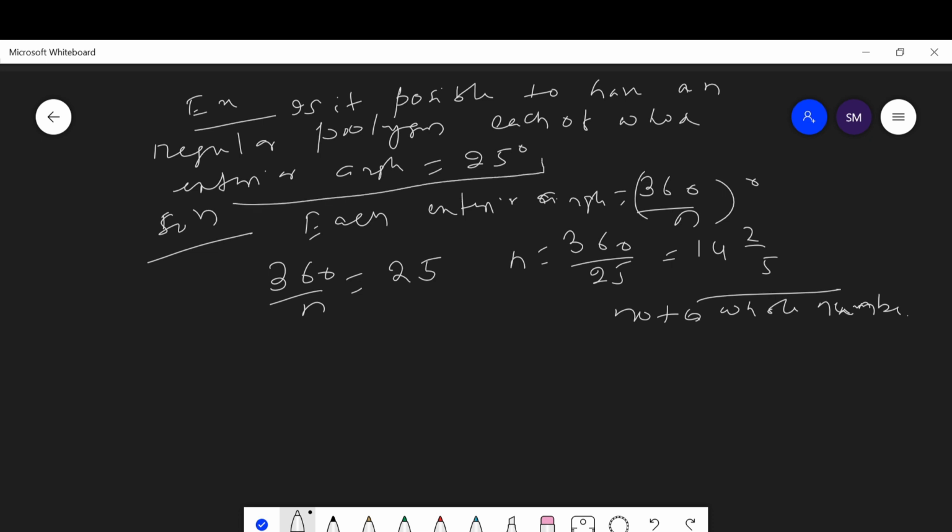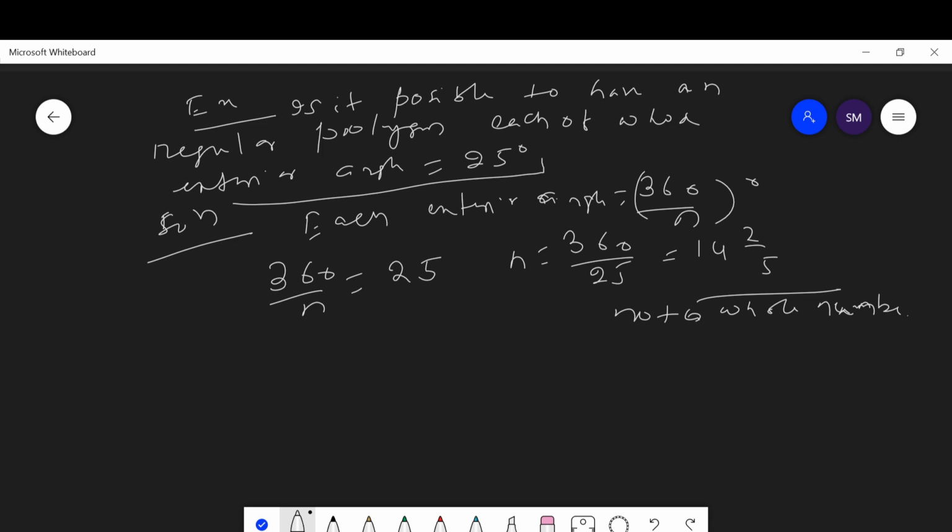Okay. Now, what is the minimum interior angle possible for a regular polygon? How can we find this out? Find the minimum interior angle possible for a regular polygon.